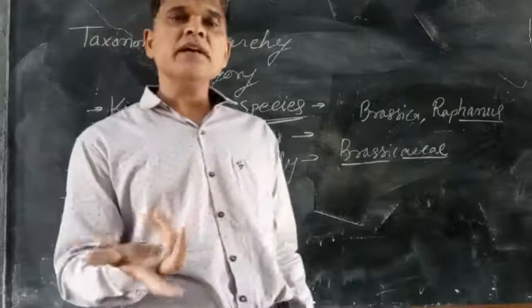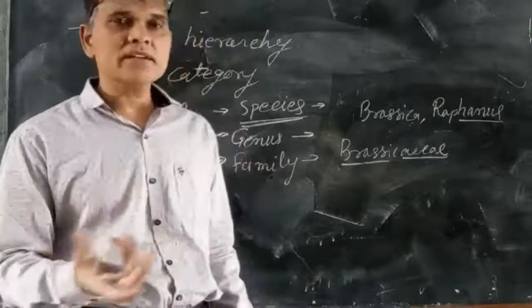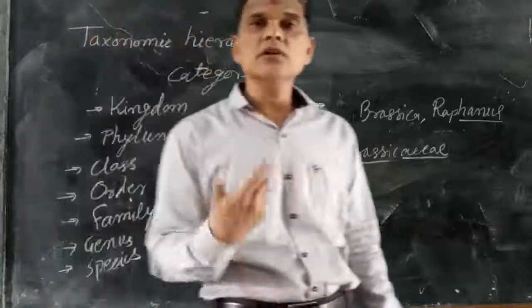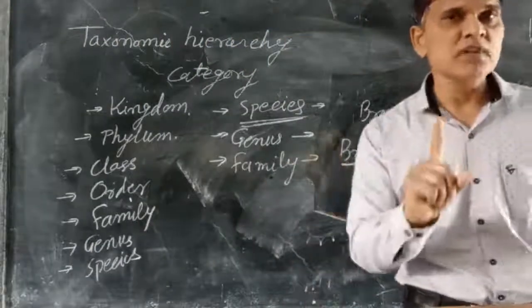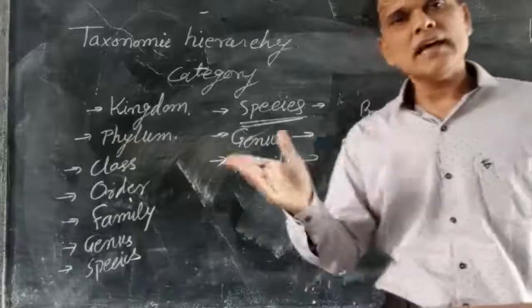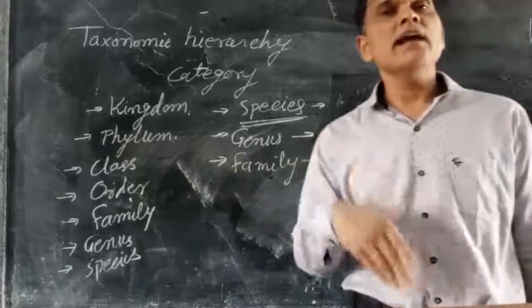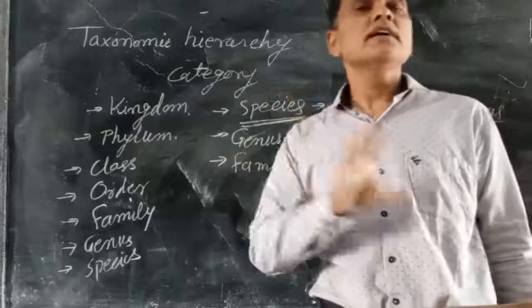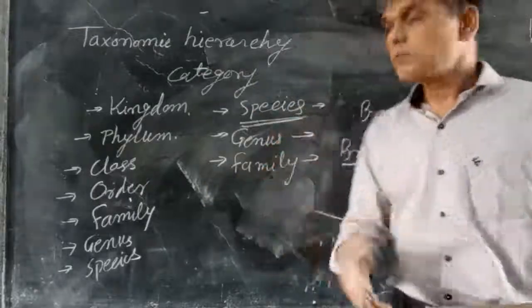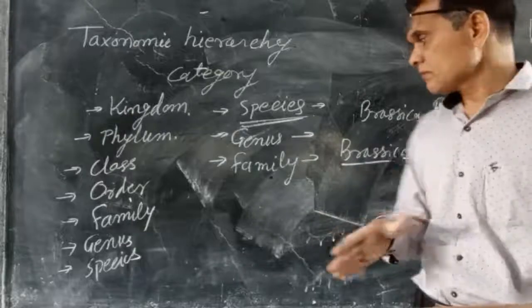These are two different animals but having common characters, so both are put together in the same genus. Like that, lion, tiger, and cat, all having some common characters but different genera, are put together in the cat family.